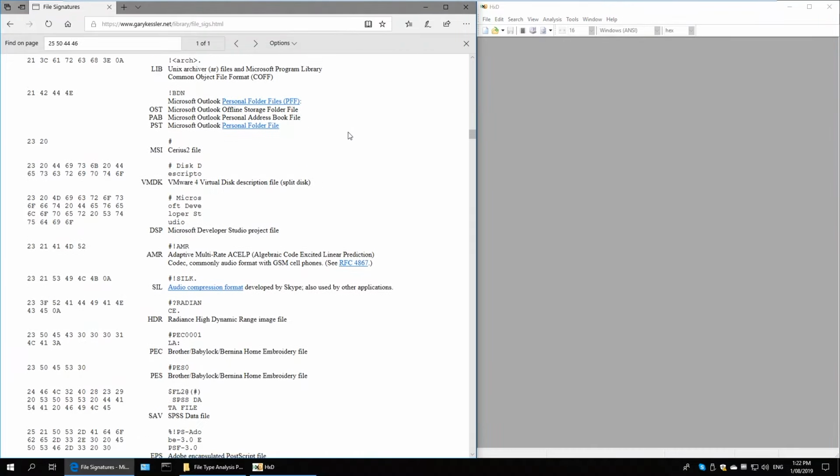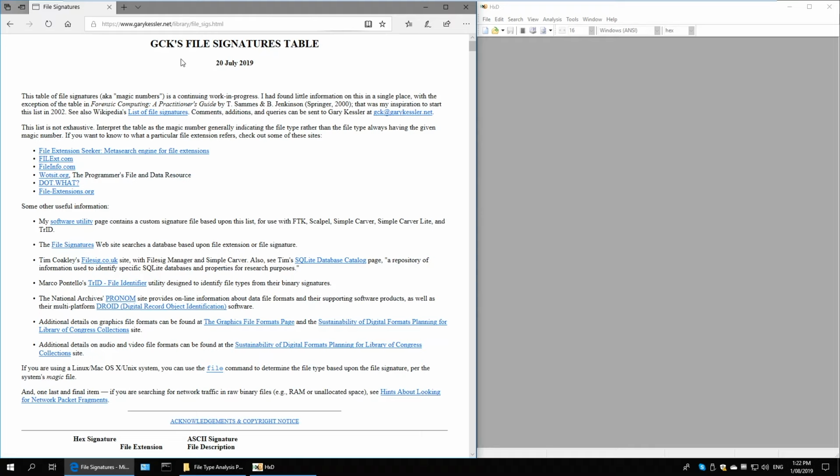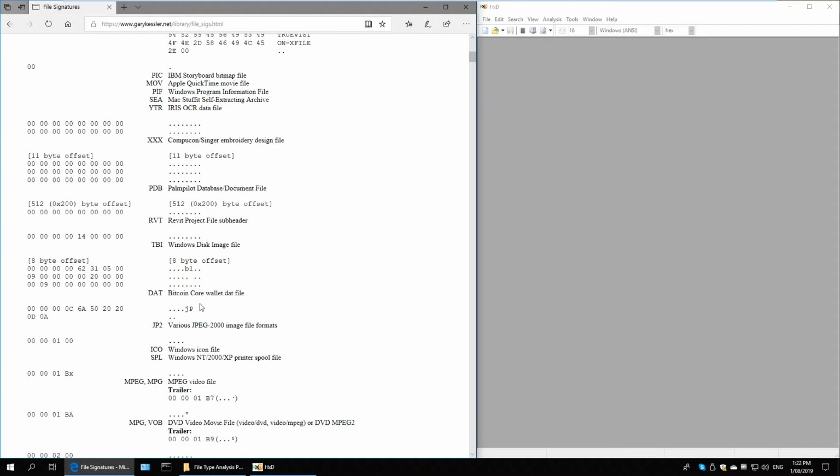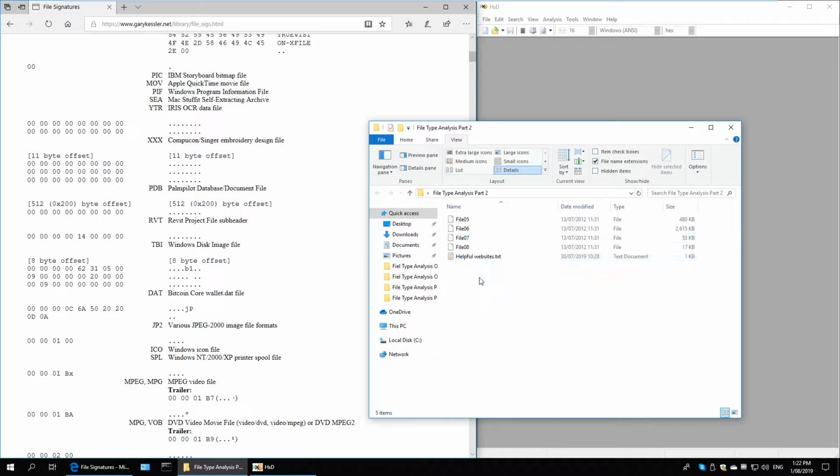This person has clearly got a really good collection of file signatures, headers, and trailers. So I'll be using this particular website to figure out what those files actually are considered to be, because when you're analyzing file signatures, you need to consider 2 things: a header and a trailer. These headers and trailers are unique identifiers of the file signature and will aid you in figuring out the extension, which could lead to accessing of the file.